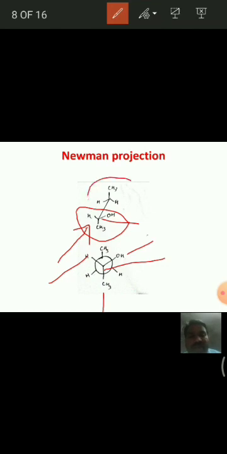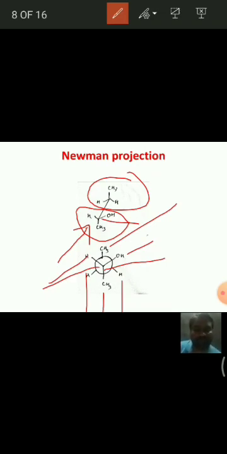And to this back carbon, which is indicated with this circle, 3 groups are attached: 1 methyl and 2 hydrogens. I think you have understood about this Newman projection.